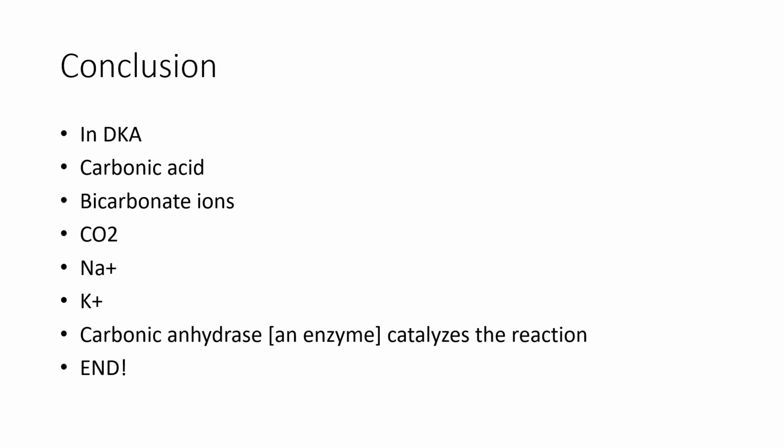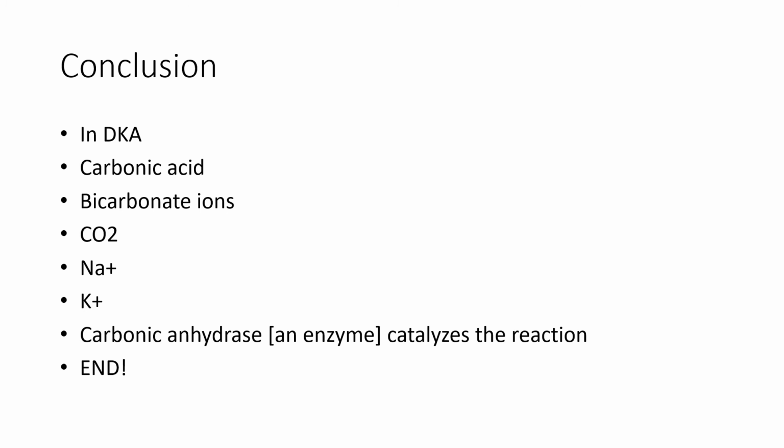Potassium is helpful in the sense that it competes with hydrogen ion, but a high level of potassium means acidosis. That is the case with diabetic ketoacidosis. The carbonic acid is controlled through the respiratory system, like I've said, by expelling CO2 from the lungs.